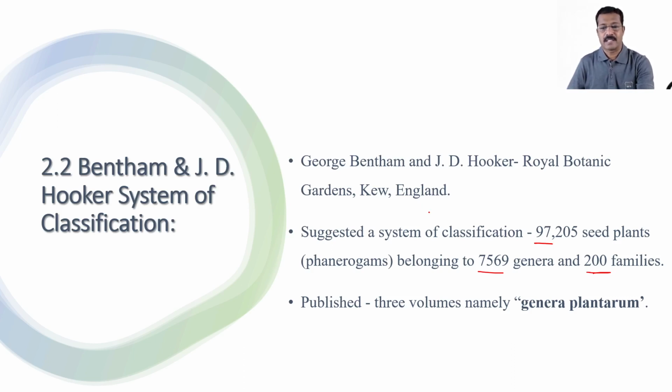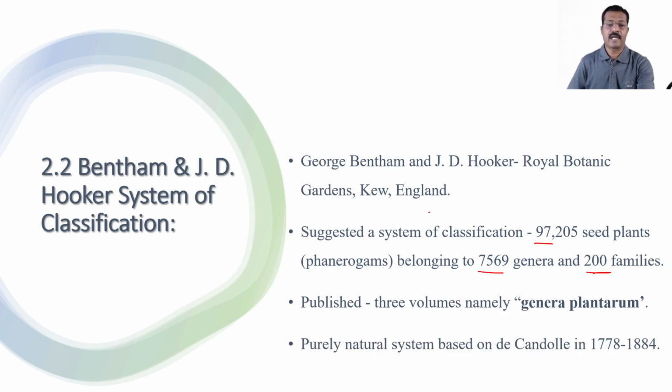So this classification, Bentham and J.D. Hooker's classification system, is purely natural. Okay, this one is the purely natural one, and it is mainly based on the system suggested by D. Cantrell, who worked on the system of classification. So this is the important background about the system, that it is a purely natural one, and it is based on D. Cantrell's work.